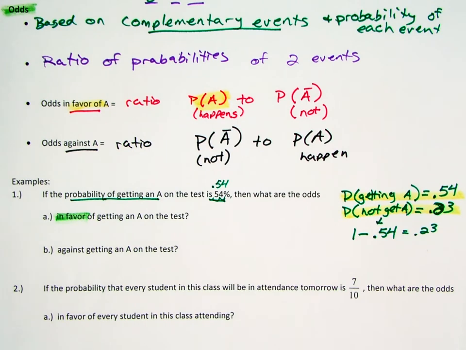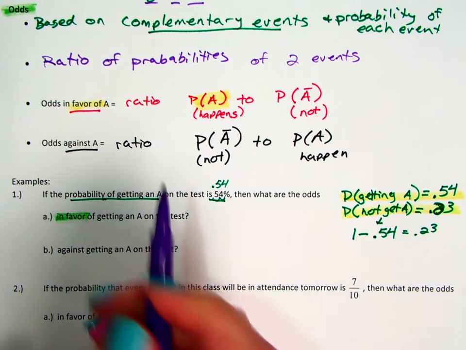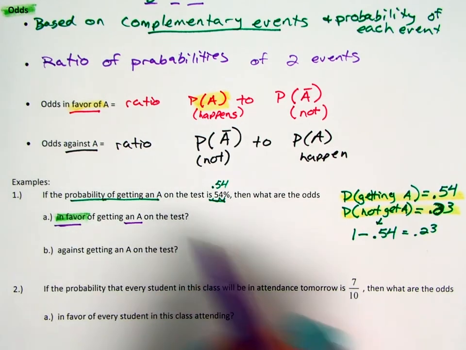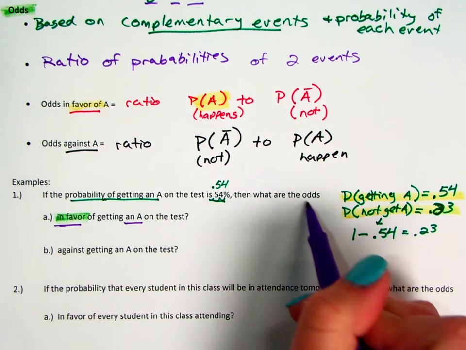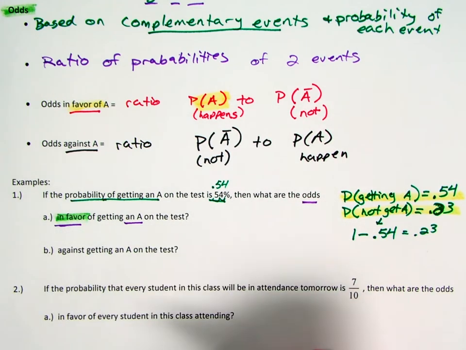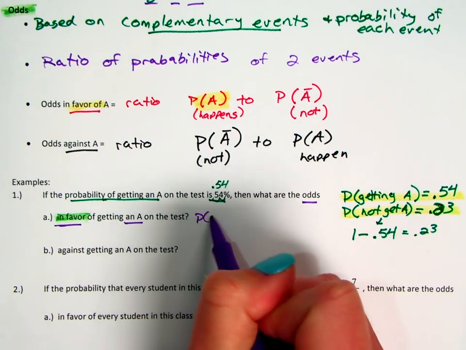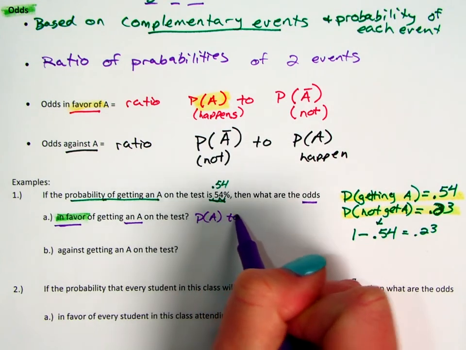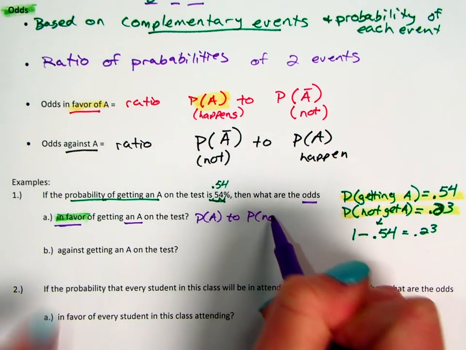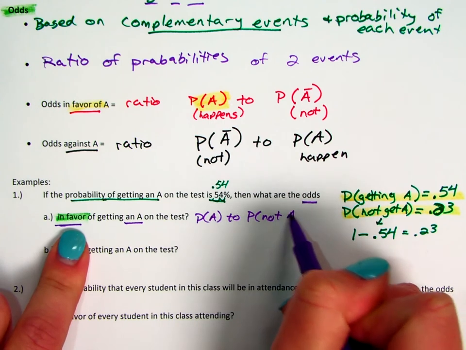Then we can go back to the odds. They want the odds in favor of getting an A. So I want an A to not getting an A, right? The probability of wanting it to the probability of not wanting it, because in favor means we want getting it first.